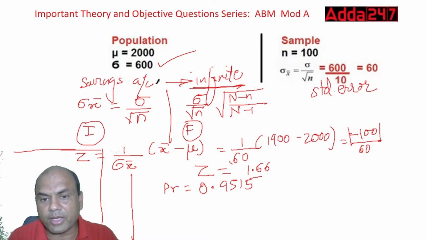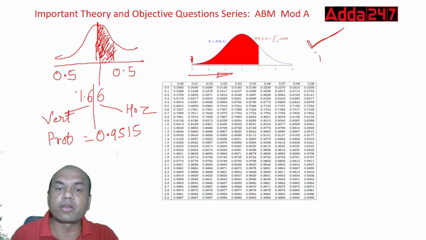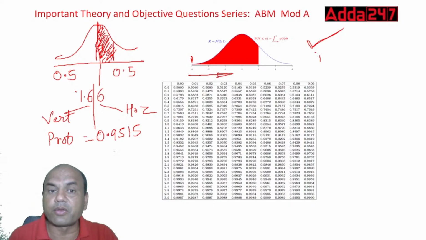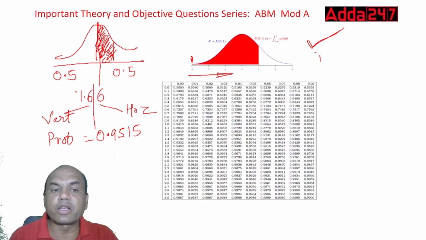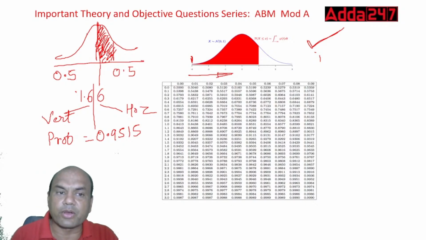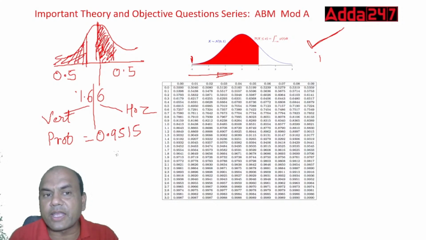Because I want the area below this. And what is it given over here? Now you'll have to think. This area of 0.9515 means from here, and I wanted what? Below this, from the starting up to 1900. So this 0.9515 area means this complete area.